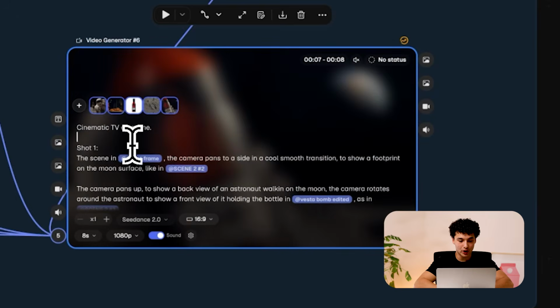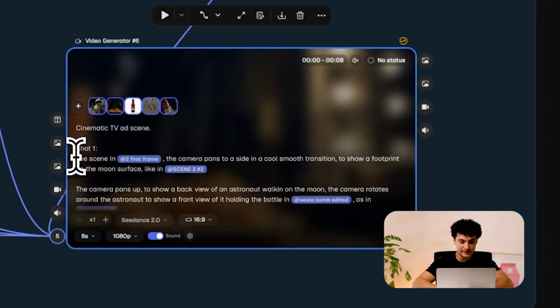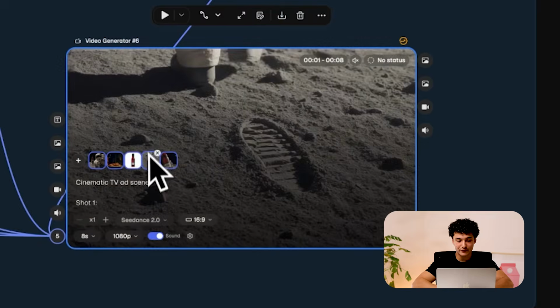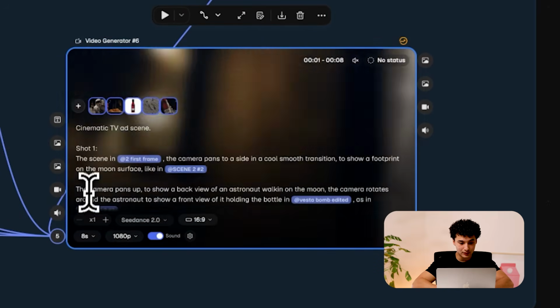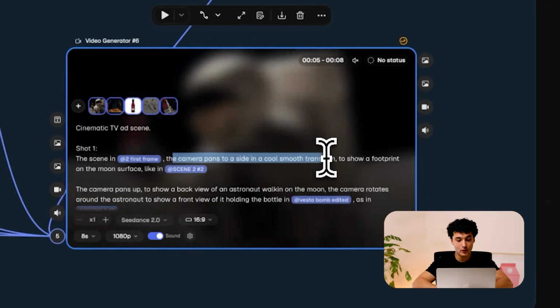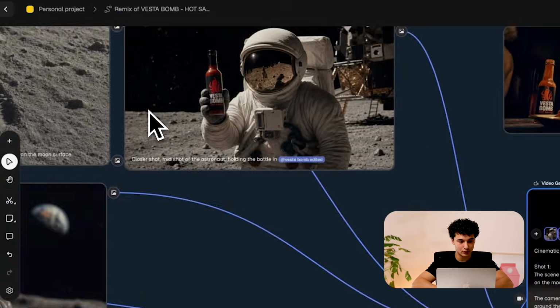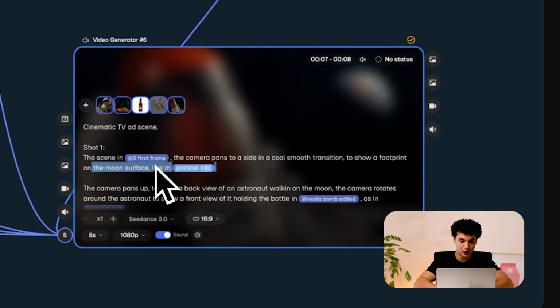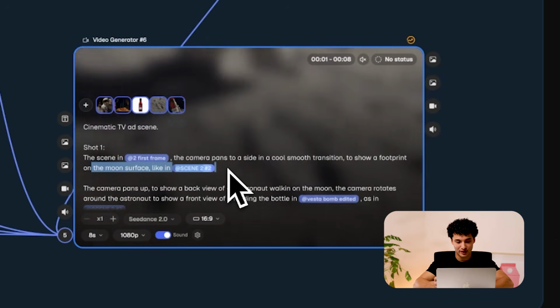In between, we also added the cool transitions. For example, we took the last frame, so this image here, and made it the first frame in this video. Then we said to add a side smooth transition to show a footprint of the astronaut on the moon, which is this image right here. We also made sure to mention it specifically so the model doesn't choose a random astronaut footprint.